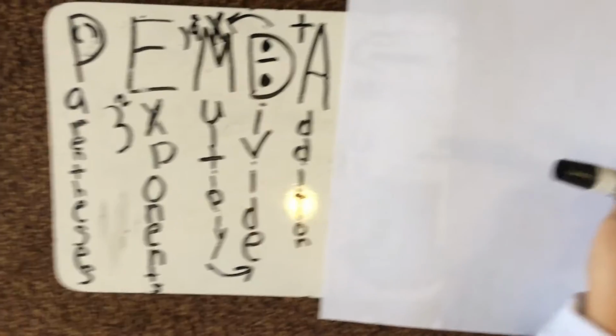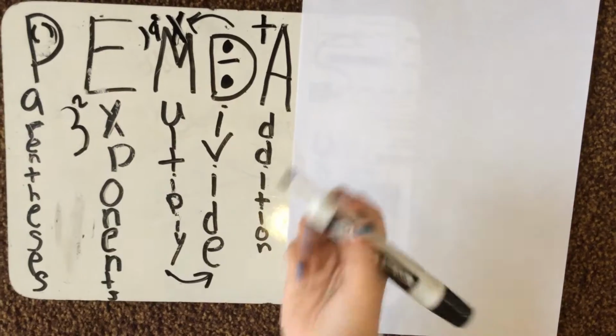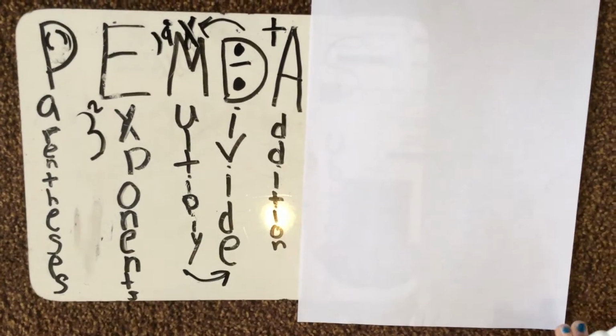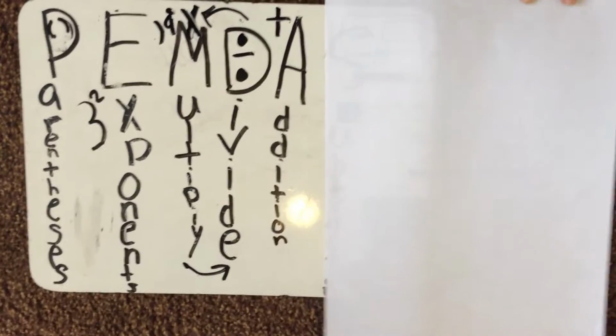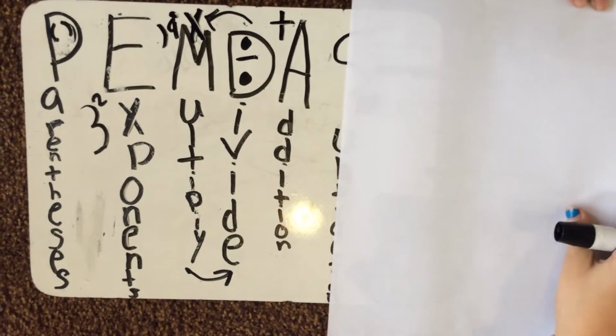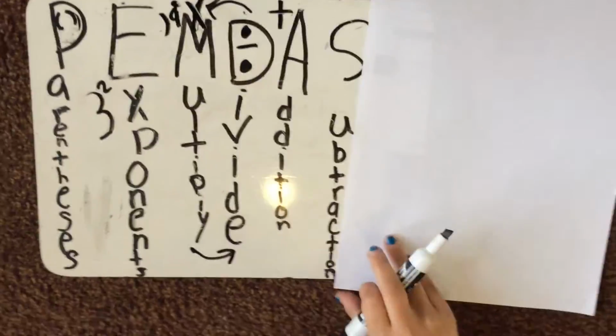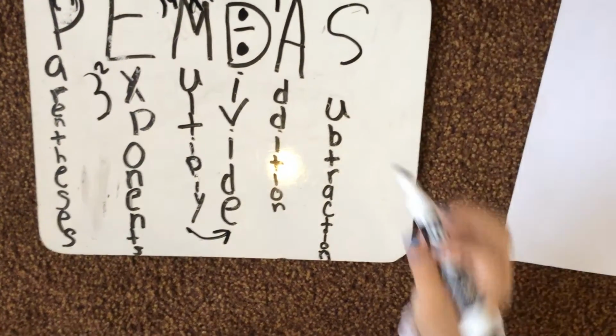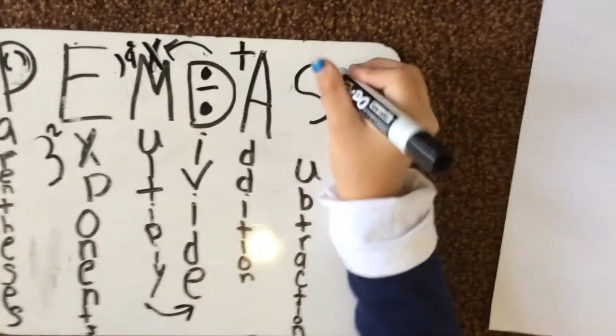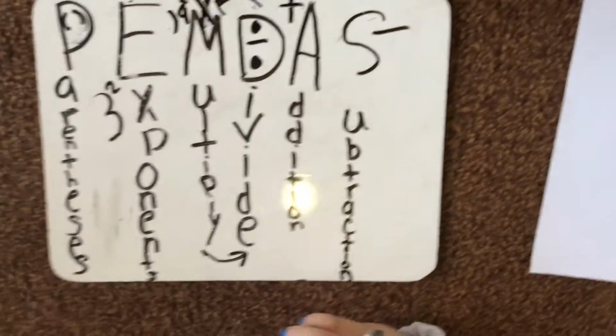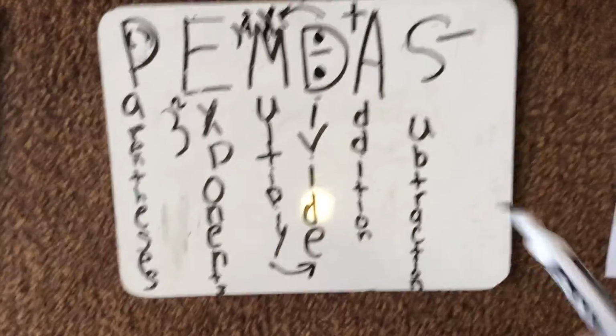So next is addition. You all know how to add, and there's going to be an addition sign whenever you're doing your work. So next is subtraction, which we all know what a subtraction sign looks like. It looks like a little dash. And there will be a subtraction sign when you're doing your PEMDAS. So, ta-da! That's our PEMDAS sign.